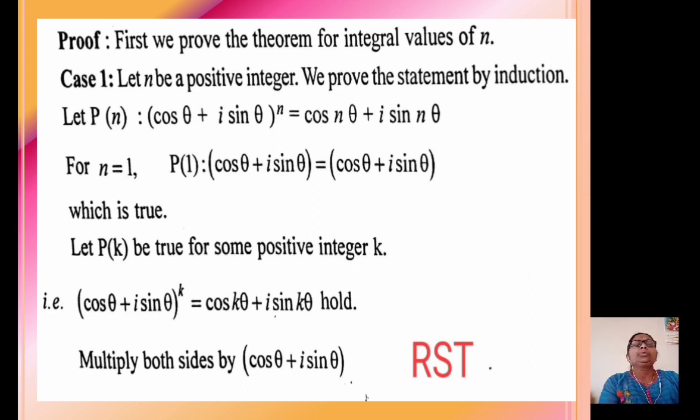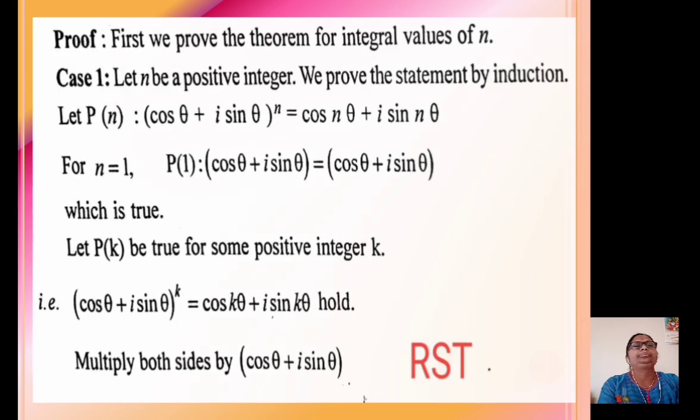Now we have to prove that the theorem is true for n equal to k plus 1. So multiply the above step on both sides by cos theta plus i sin theta.